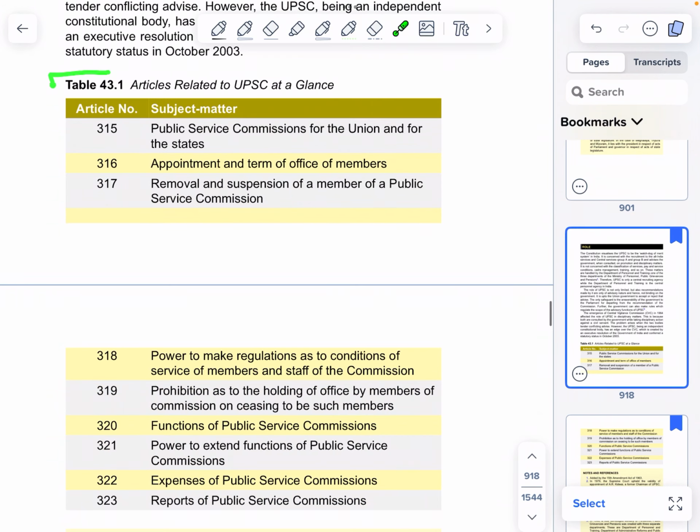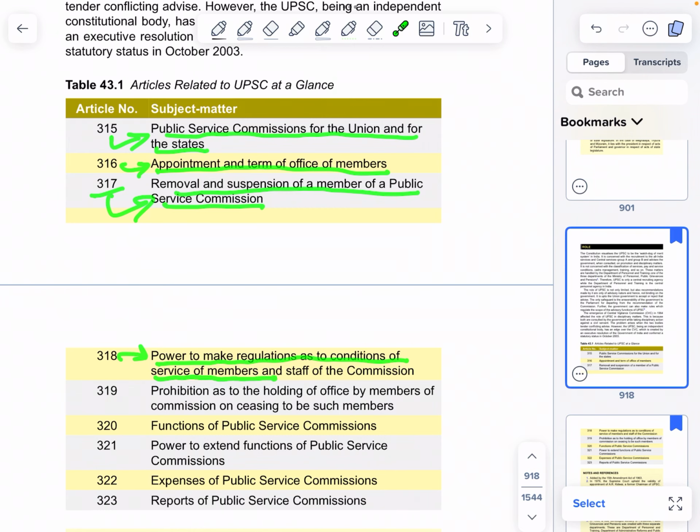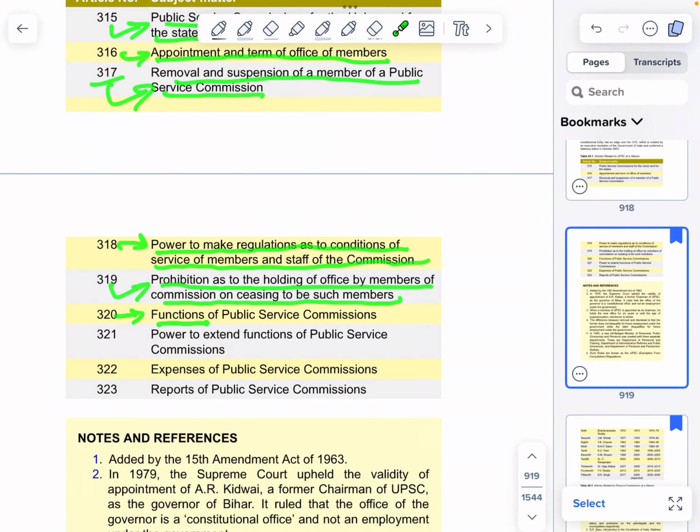Table 43.1 Articles related to UPSC at a glance. 315 Public Service Commission for the Union and the State. 316 Appointment and term of office of members. 317 Removal and suspension of member of Public Service Commission. 318 Power to make regulations as to conditions of service of members and staff of the commission. 319 Prohibition as to the holding of office by members of commission on ceasing to be such members. 320 Functions of Public Service Commission.